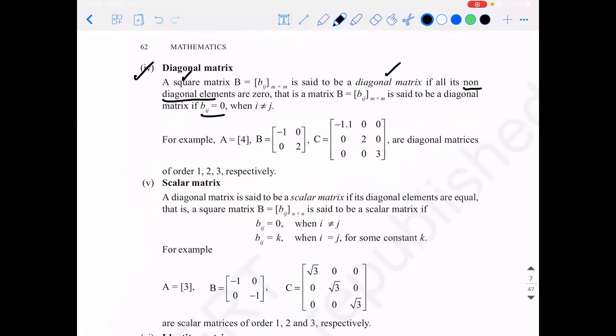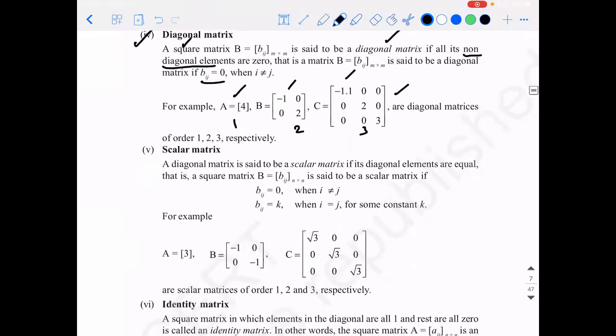Right. So for example, this is a diagonal matrix. B is equal to -1, 0 and 0, 2 is a diagonal matrix. C is -1, 0, 0, 0, 2, 0, 0, 0, 3. This is a diagonal matrix of order 1, 2, and 3.